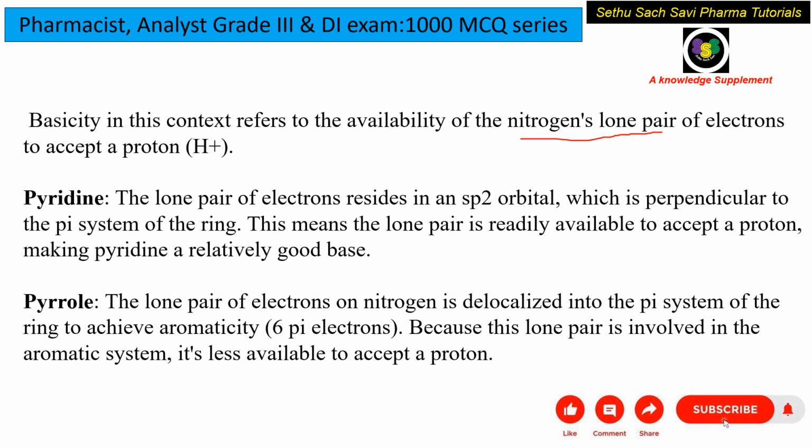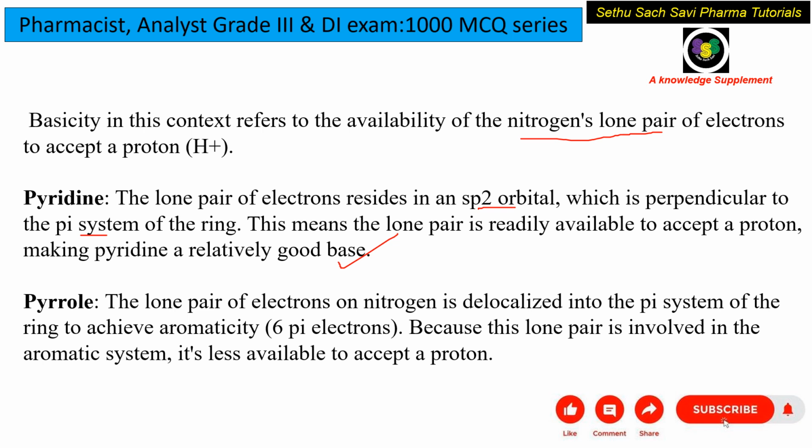Now in pyridine, the lone pair of electrons resides in the sp2 orbital, which is perpendicular to the pi system of the ring. This means that the lone pair is readily available to accept the proton, so pyridine is a relatively good base. Coming to pyrrole, the lone pair on the nitrogen is delocalized into the pi system.